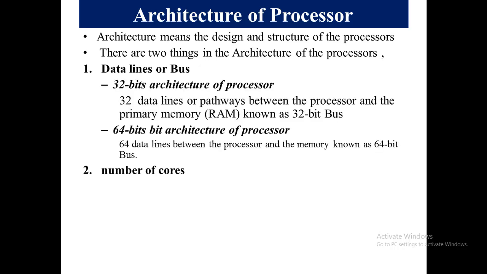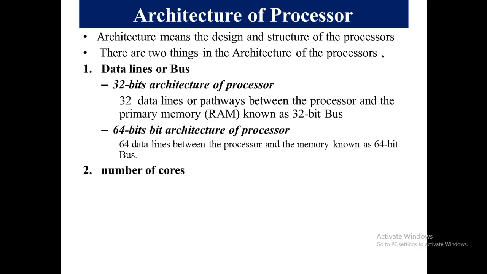There are basically two types of architecture in data lines or buses. Number one is 32-bit architecture of processor, and number two is 64-bit architecture of processor. You often see that when we install some software, it gives us the option that this software supports 32-bit architecture or your PC is 64-bit architecture. So it basically depends on the type of the software you are going to install in your PC.